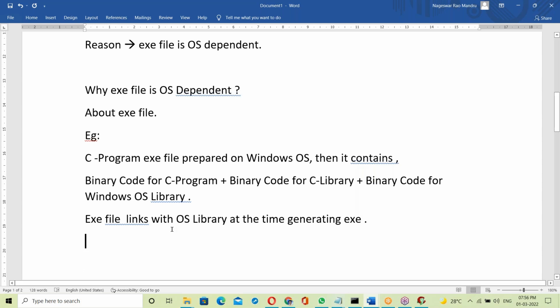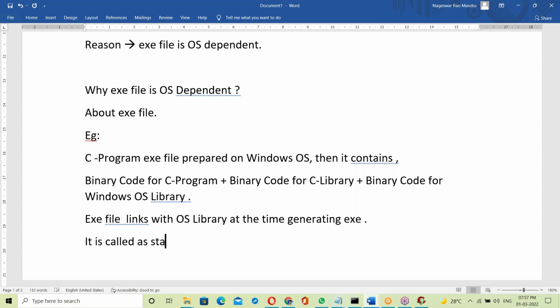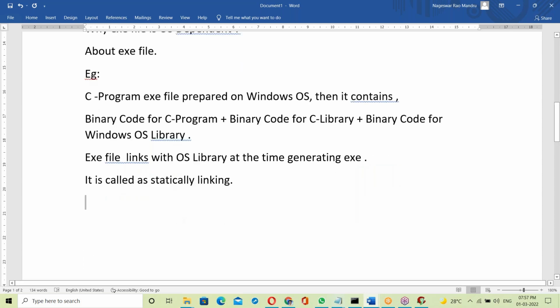Yes, it is called static linking. Statically linking. The exe file links with the OS library at the time of generating the exe. At the time of generating the exe, it is called statically linking. That's it here.